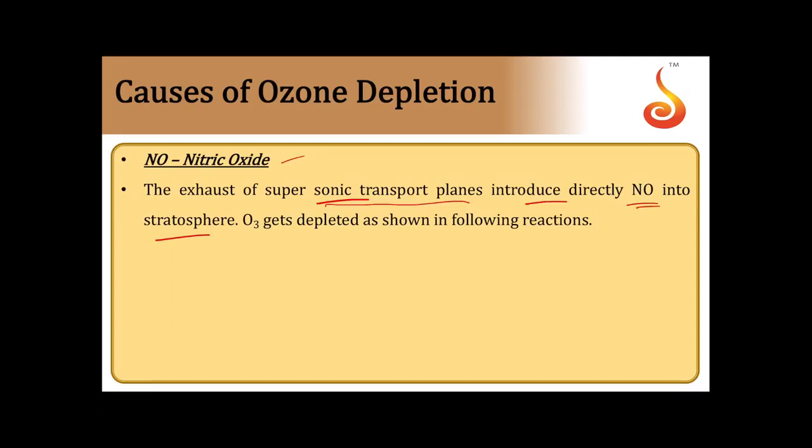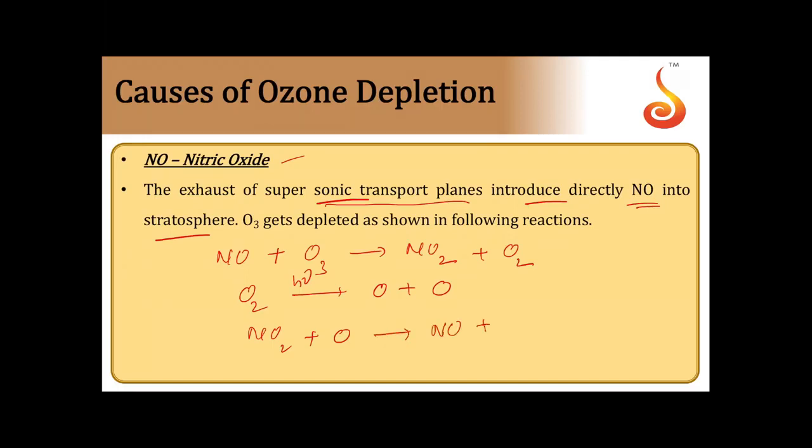The O3 gets depleted as shown in the following reactions. The NO given out by the supersonic jet planes reacts with O3, the ozone layer there, and forms NO2 plus O2. In the presence of sunlight, O2 forms two oxygen atoms. The NO2 reacts with one of the oxygen atoms and forms NO, again giving rise to O2 gas.